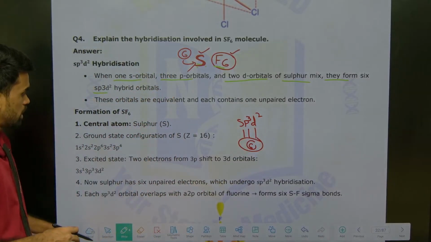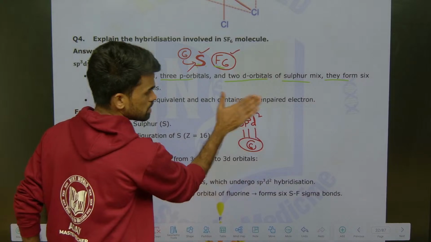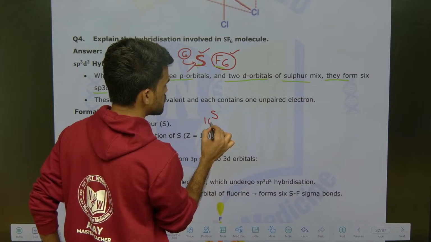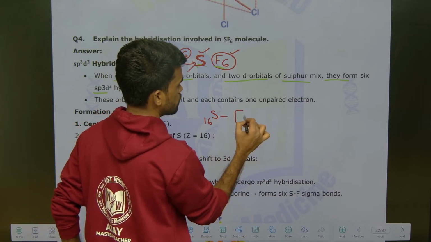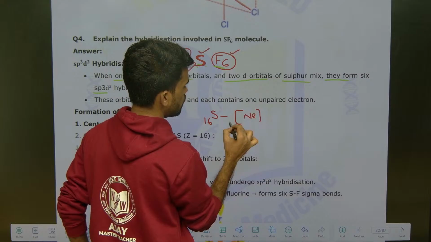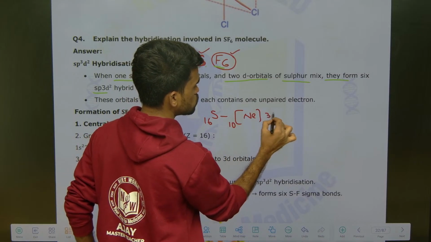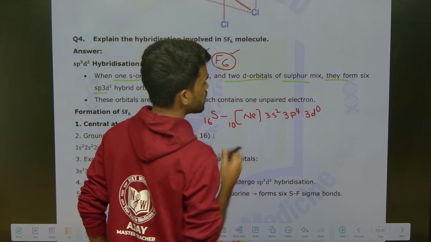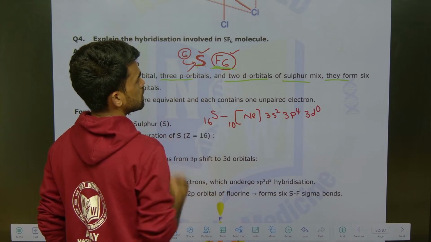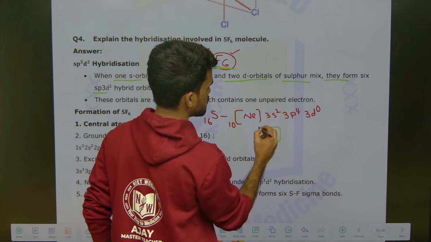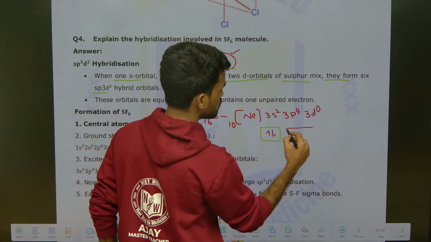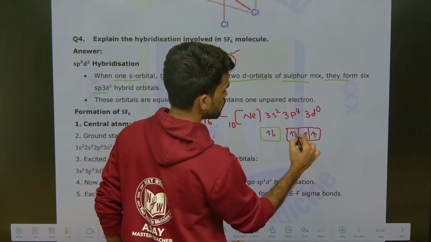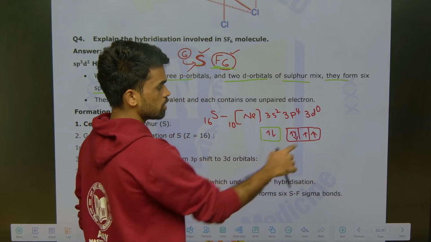Okay, I will explain very clearly. Just listen to what I am discussing. Sulfur, what is the atomic number? I told you, 16. How do you write its electronic configuration? Neon core, then 3s2 3p4, and the next 3d0. Now how many unpaired electrons are required? 6 are required, but how many do we have? 3s has 2 electrons, and 3p has 4 electrons, with 2 unpaired electrons and 2 paired.